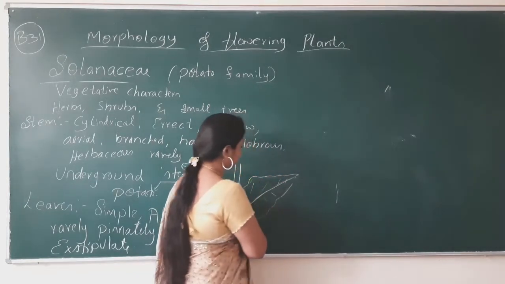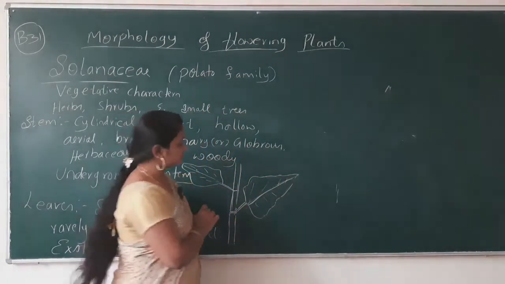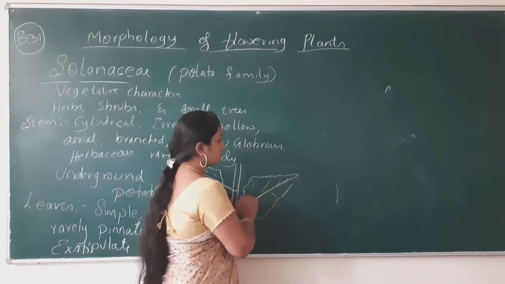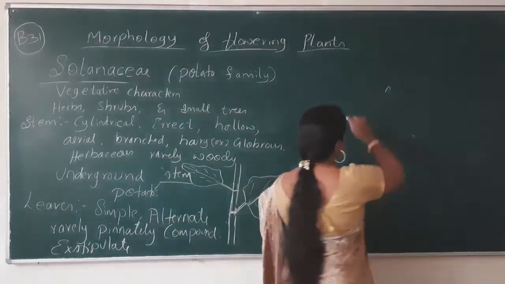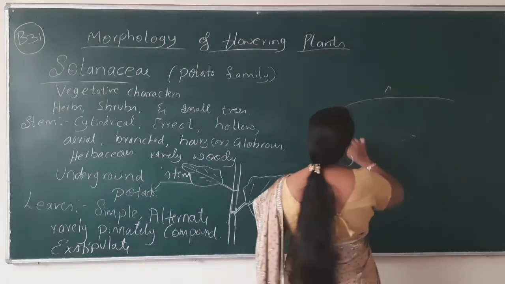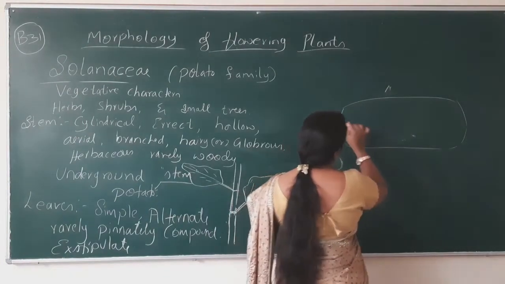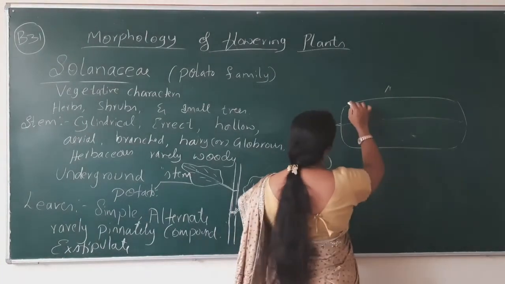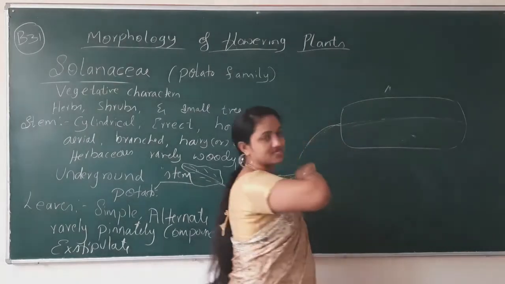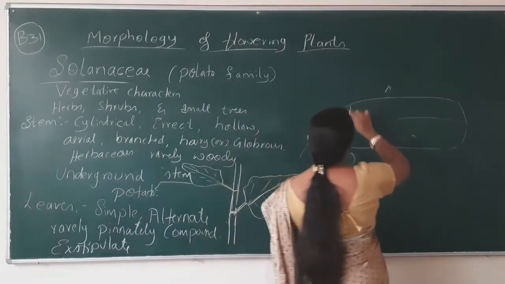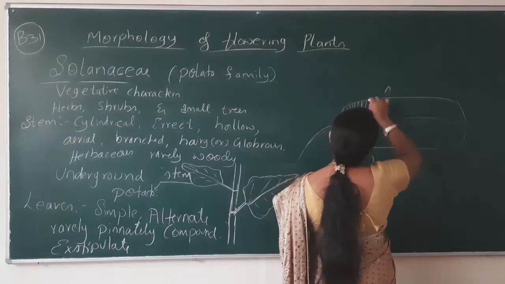And now coming to the venation. Venation means what, my dear students? You might have seen the banana leaf. This is how the leaf will be. You might have seen the arrangement of veins inside the banana leaf. The arrangement of veins will be parallel.